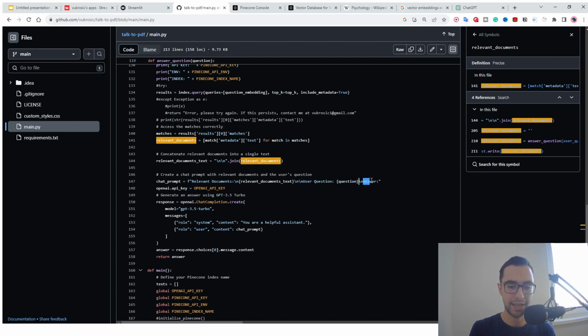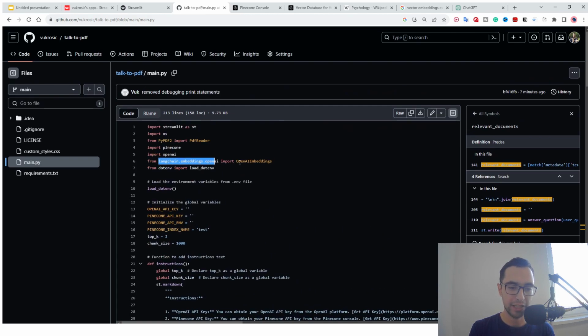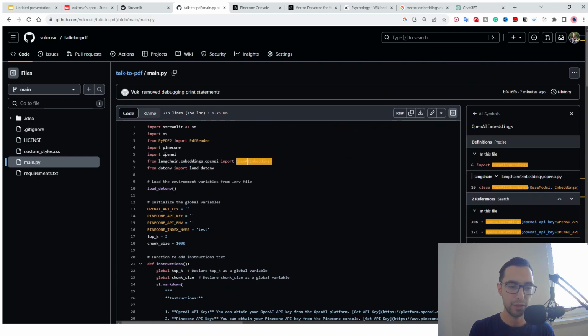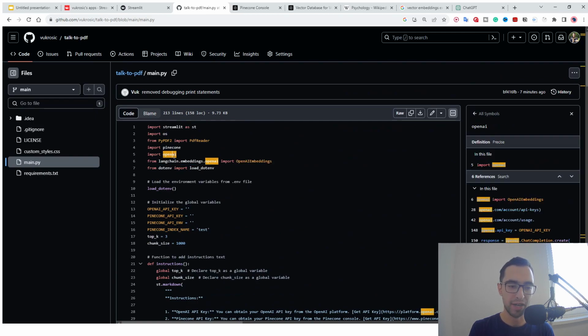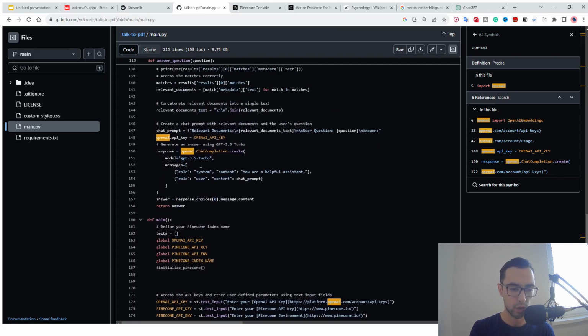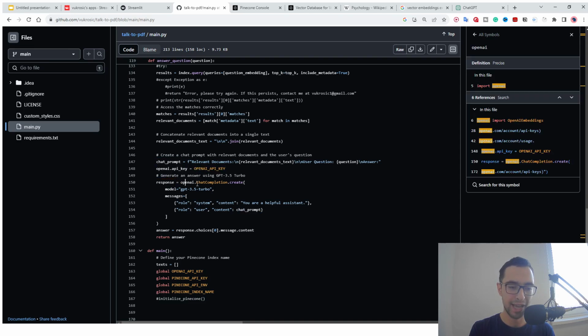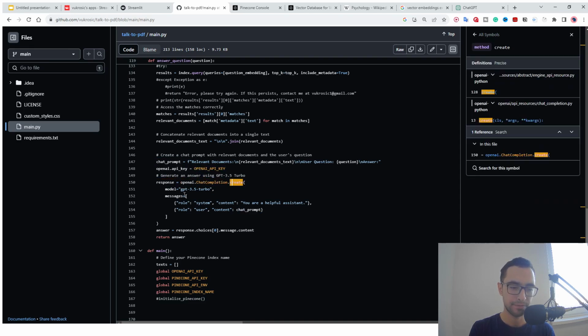And then we are actually gonna use different libraries. So we're not gonna use Langchain, which is used for OpenAI embeddings. We will use just OpenAI. You can actually use OpenAI for both or Langchain for both, but I just wanna show in each case how these 2 different libraries work. So if you are using OpenAI library, then you say OpenAI.API key is equal to OpenAI API key. And then you're gonna say response is equal to OpenAI.chatCompletion.create. We're gonna use model 3.5 turbo, and we're gonna pass in this object.